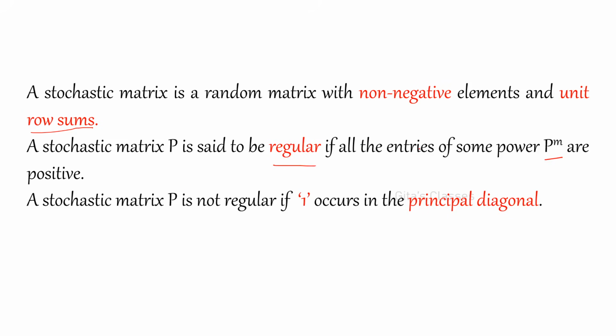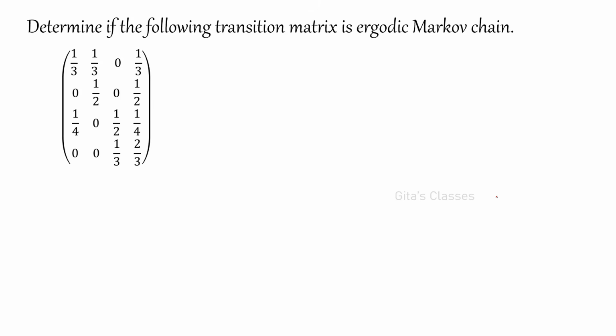So here is a hint for you: a stochastic matrix P is not regular if one occurs in the principal diagonal. By seeing this you can decide that it is not regular. Okay, so with this almost all the definitions are over. Now we will do some interesting problems. Determine if the following transition matrix is an ergodic Markov chain. Ergodic means what? From every state you should be able to reach all the remaining states.